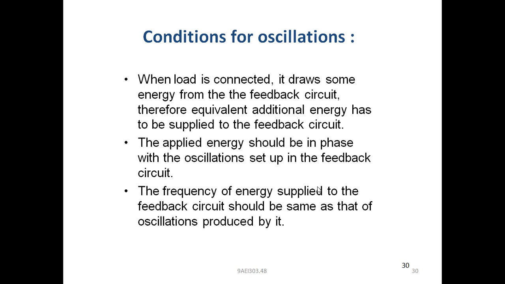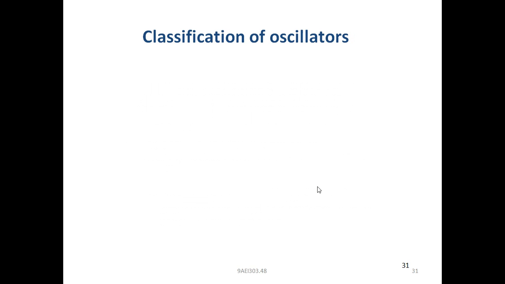The loss of the signal across the load is compensated by the feedback network. This is one condition. The next one is that the frequency of energy supplied to the feedback circuit should be the same as that of the oscillations produced by it. Then only does the output signal generate with a single frequency.